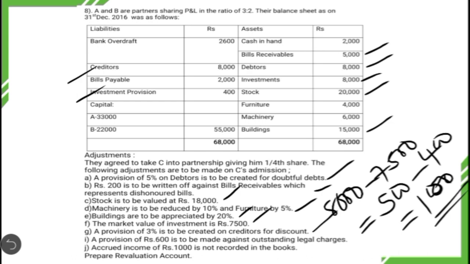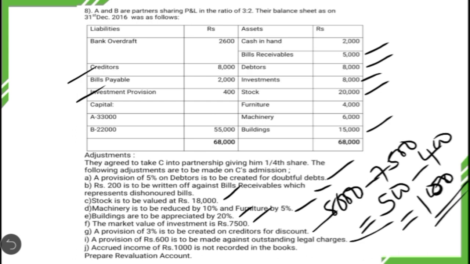Then the next one, a provision of rupees 600 is to be made against outstanding legal charges. They are creating a provision against a liability. So far they have not shown the outstanding legal charges, but they now want to create a provision against payment of outstanding legal charges, which increases the total liability of the firm.